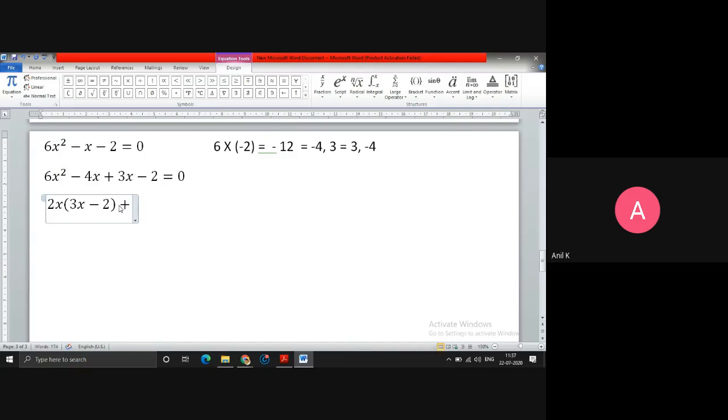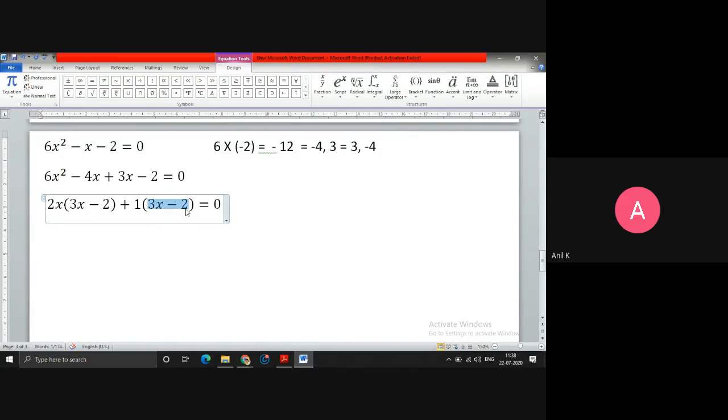Next, from the next two terms, what can you take common? This is 3x and this is 2. So I can take only 1 common, because every number is a product of 1 only, which is equals to 0. After doing this step, you have to keep in mind one thing: the term in this bracket and the term in this bracket have to be the same.